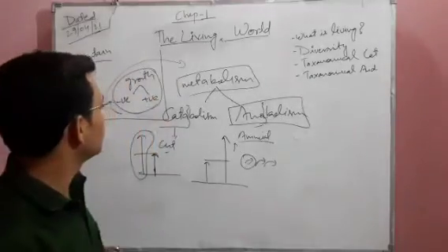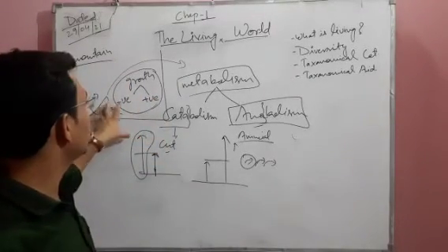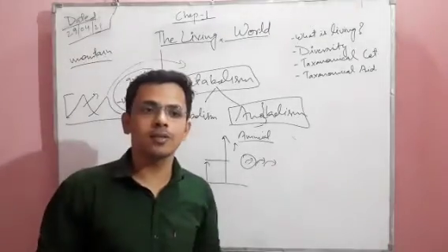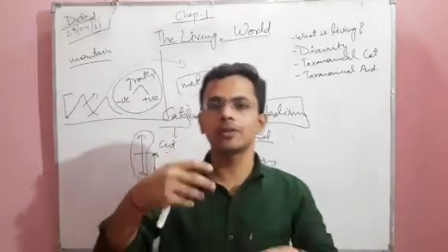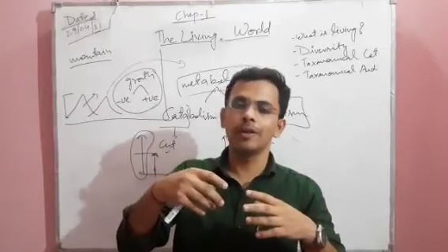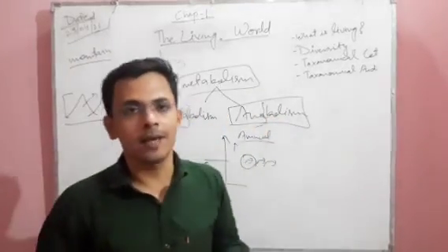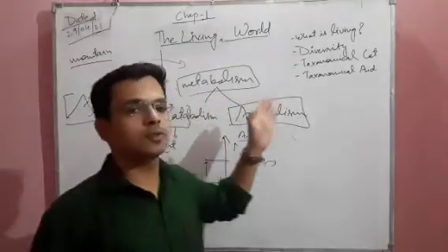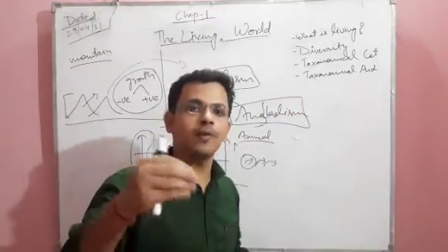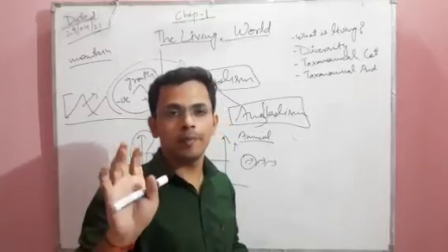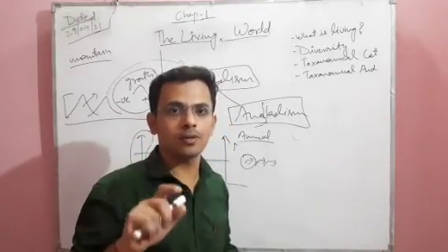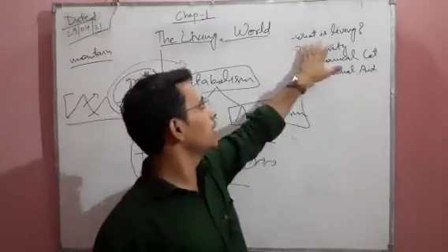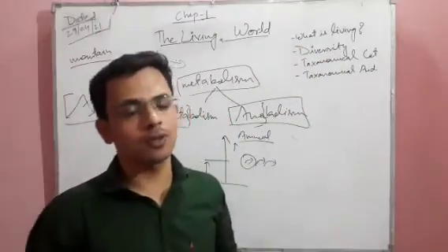So in a mountain, metabolism is not directly related. A mountain does not take any nutrition and does not show any metabolic reaction. That type of growth in a mountain is different from the growth of living organisms, because growth in living organisms is directly related to metabolism, isn't it? Okay, so you can define what is living and what is not living.